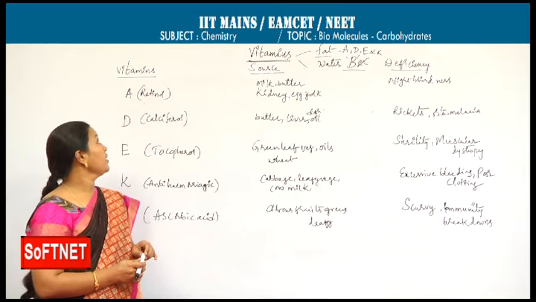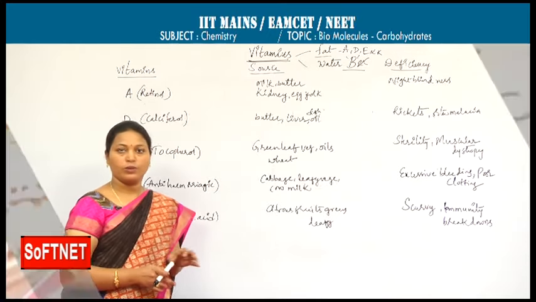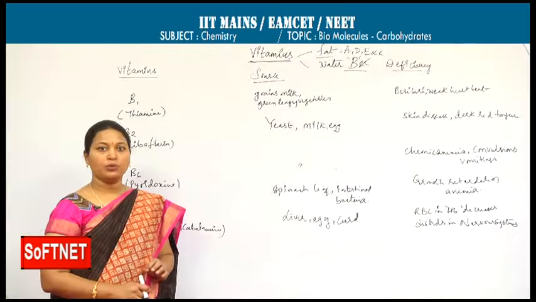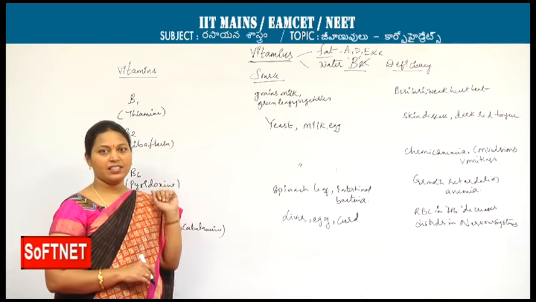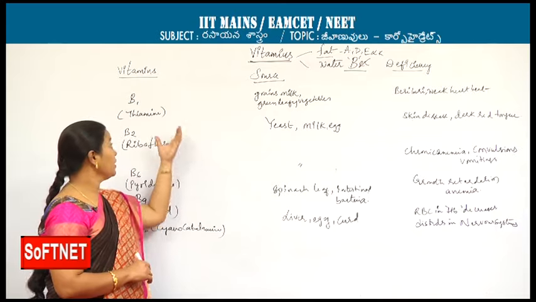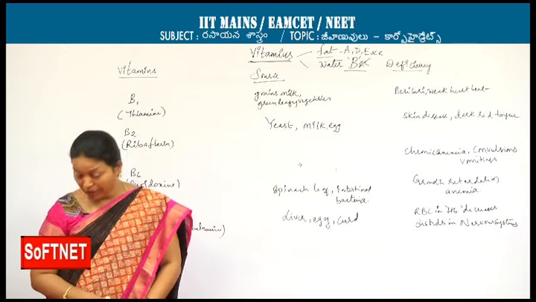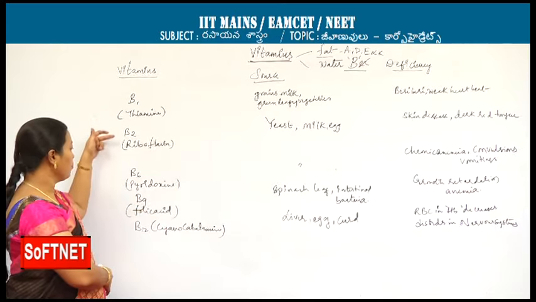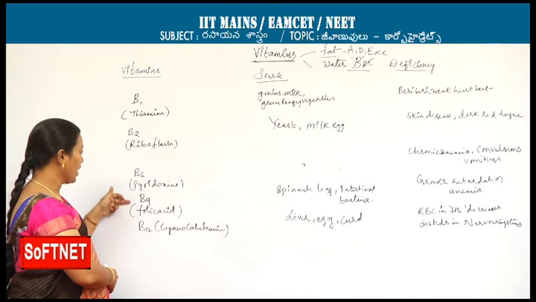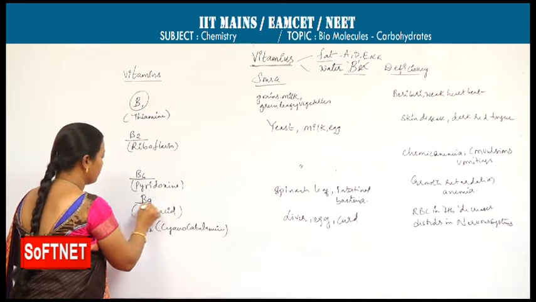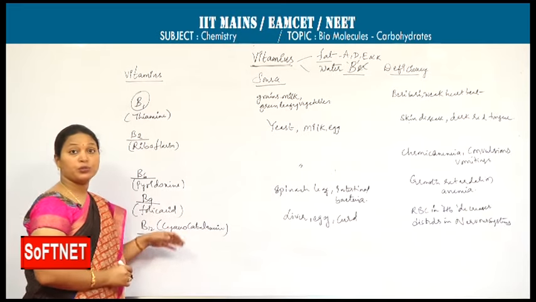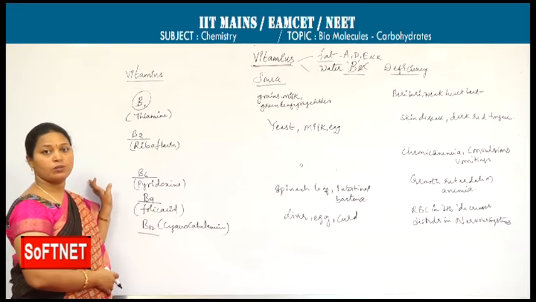Now I will discuss vitamin B complex also. Up to now what I covered are the vitamins A, D, E, K and C. Vitamin B includes the B complex: B1, B2, B6, B9, B12. One should remember their chemical names also.